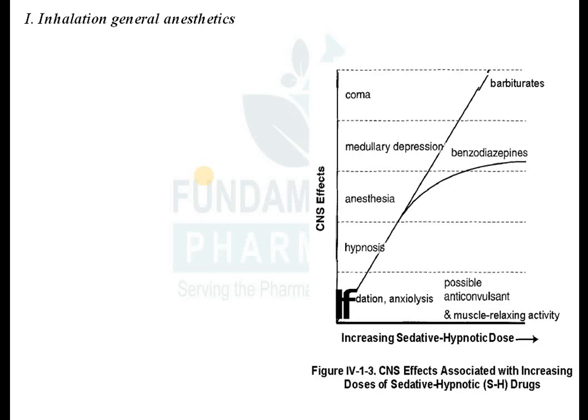Okay. The next term is your sedative. Those drugs which will calm your nerve. Those drugs which will decrease your excitability of nerve, but not induce the sleep. That is known as a sedative. Hypnotic means what? Hypnotic drugs are the drugs which will induce the sleep, resembling to the natural sleep.